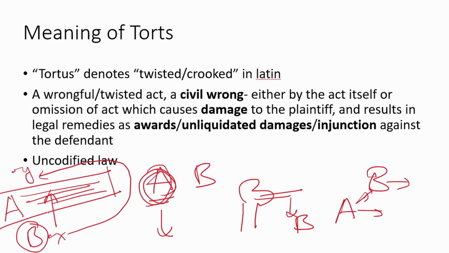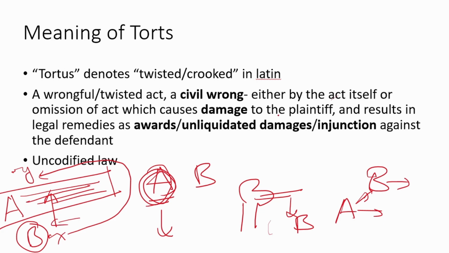B trespasses the land of A and takes the shortcut. He goes from point X to Y, trespassing the land of A. Now, in this case, although he has not caused any harm to A, like he has not physically hurt him, still, A has the right of his own property and his legal rights have been infringed. This is also a tort. It's a tort of trespass.